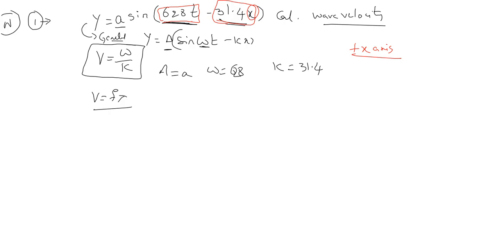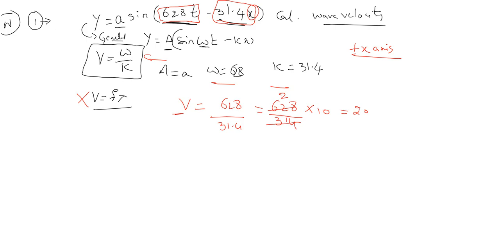Now for this, we should not use this formula. We already know the omega value and k value. Directly we can substitute here and we will get V as 628 by 31.4. Now you can write this as 628 into 10 by 314. 314 two times, 2 into 10, 20. Velocity is 20. If they give these values in meters, then it is meter per second. If they give you in centimeters, then your answer will be centimeter per second, depending on the units they give.